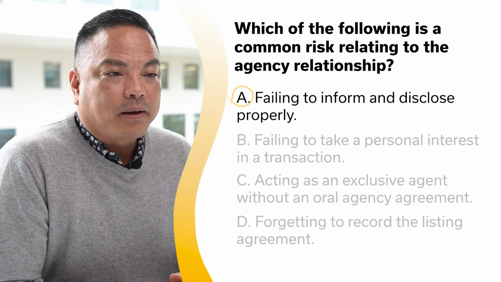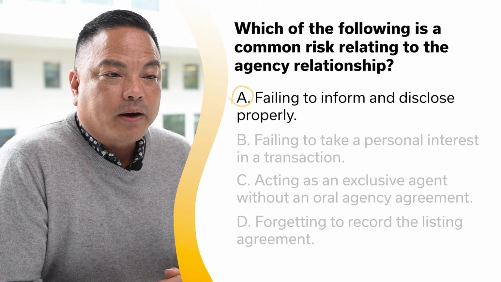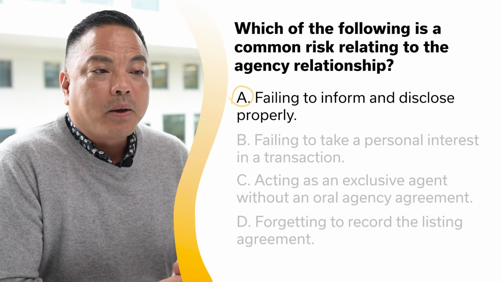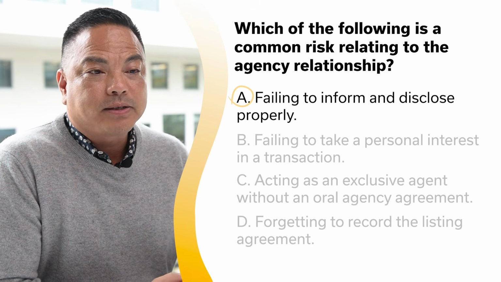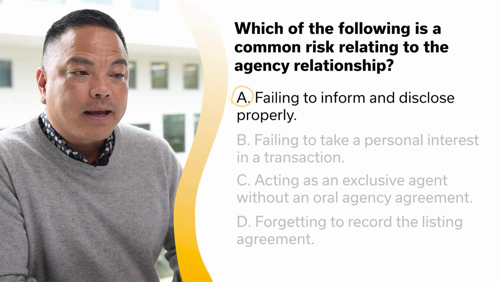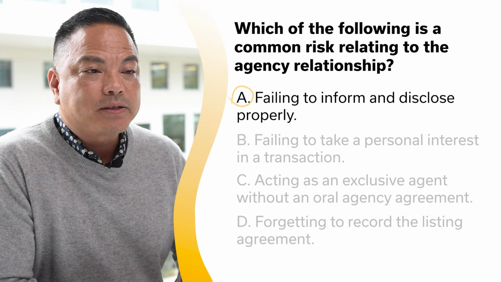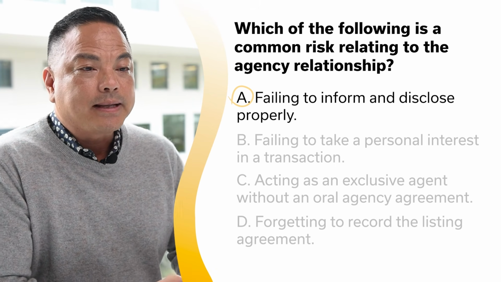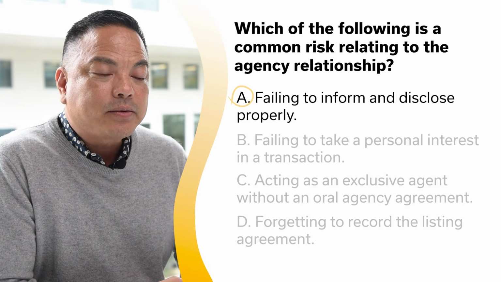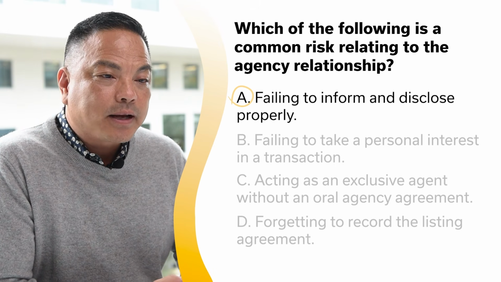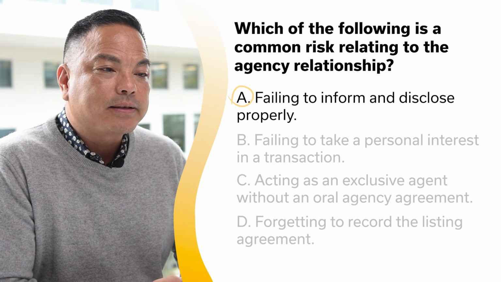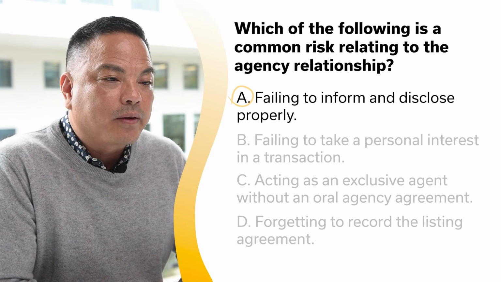Agency risks commonly concern the requirements to inform and disclose. Most states require agency relationships to be in writing and to be disclosed to all parties to a transaction. In states that do not use agency, there is still an obligation to explain and disclose the nature of the relationship.